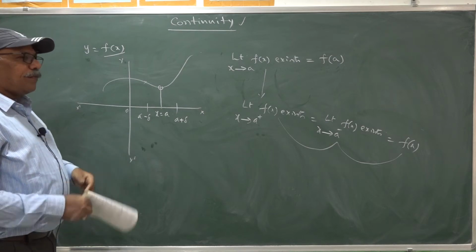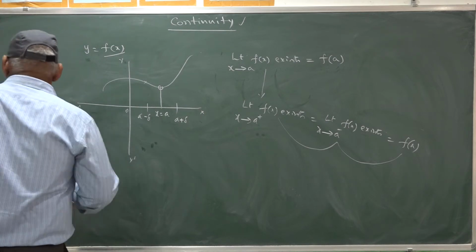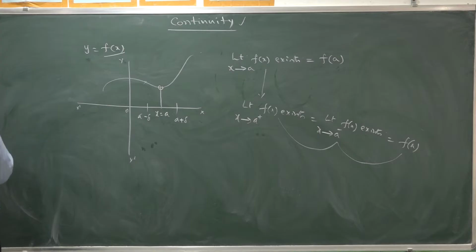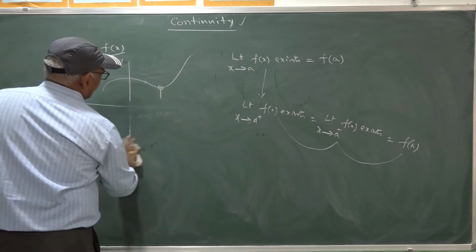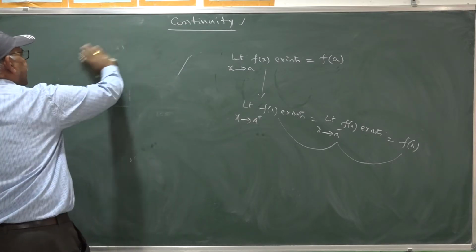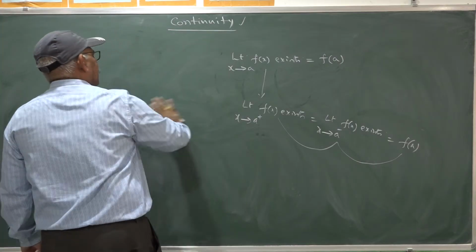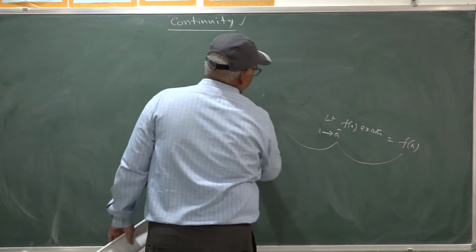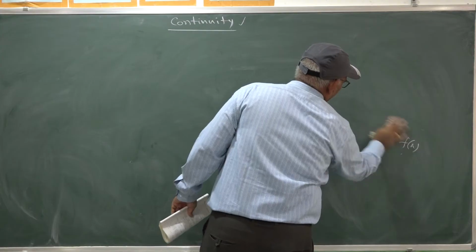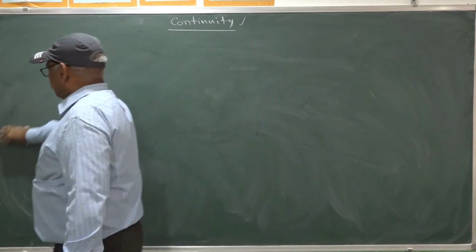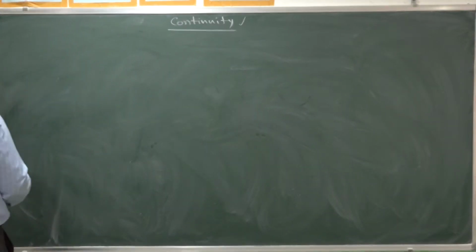So, f is said to be continuous at a particular point whenever the right and left limits at that point exist and are equal to the functional value. That is the definition of the continuity based on the limit concept.